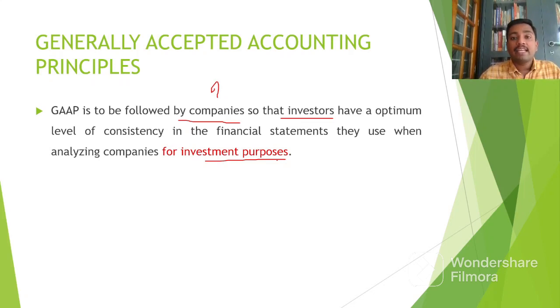We know investors are investing in every business, and they should know the profitability and earning capacity of the business. After analyzing all these things, they use this information for their investment purposes. So these GAAP principles are mainly adopted by the companies to help investors in making their investment decisions. So that is all about generally accepted accounting principles.